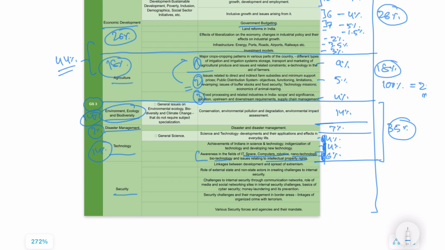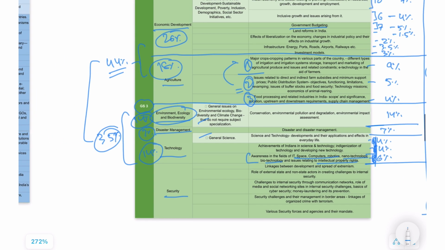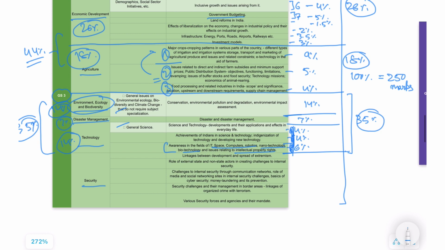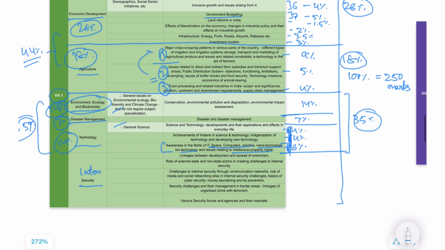See, science and tech takes the same amount of space as environment, and these are the sections that will come in prelims. This total comes to be around 35, and our net total has 79%. So finally, the internal security.